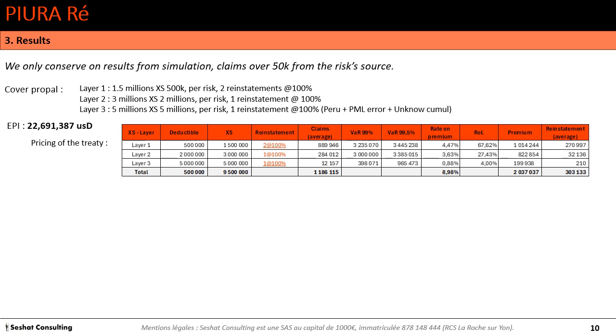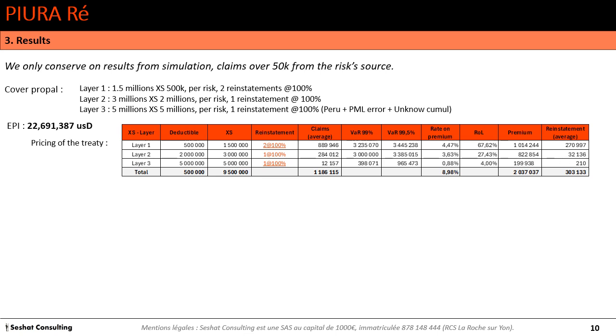So here the layer 3 is a little touched, with a claims average of 12,000 US dollar per year with a value at risk at 99.5% of 965,000 US dollar. We calculate a rate on premium of 0.88%. So the premium is about 200,000 US dollar per year.